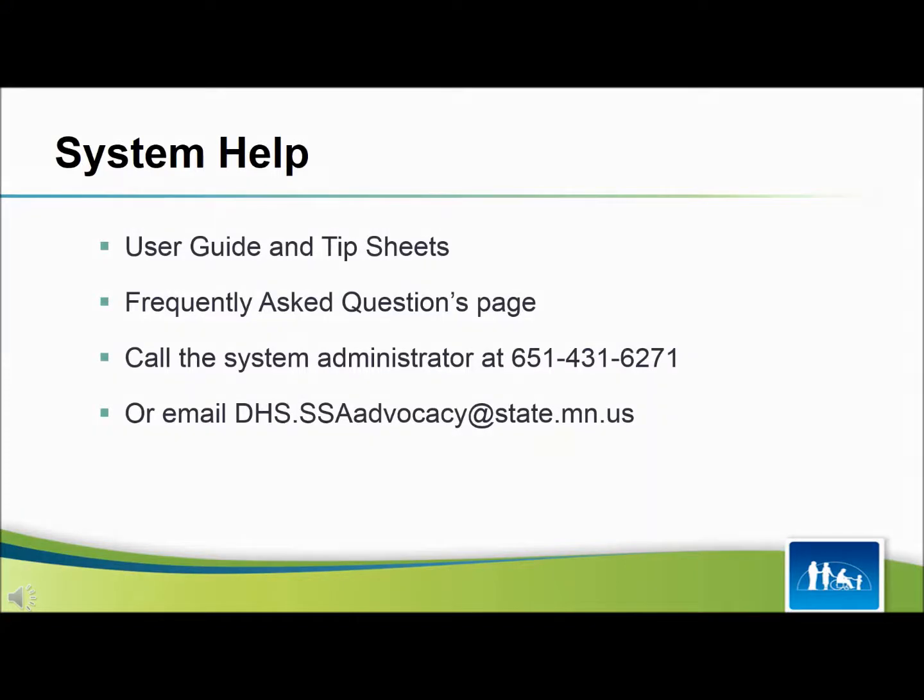For system help, the SSBA System Administrator has created a user guide and tip sheets which are always available under the Resources tab. Additional system help is found on the Frequently Asked Questions page, also located under the Resources tab. Or call the SSBA System Administrator at 651-431-6271 or email dhs.ssaadvocacy@state.mn.us.